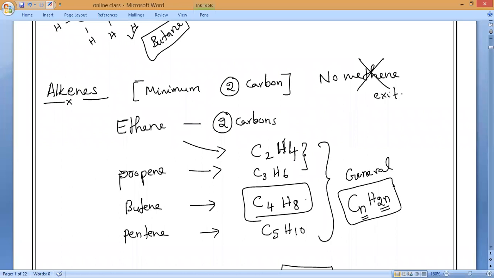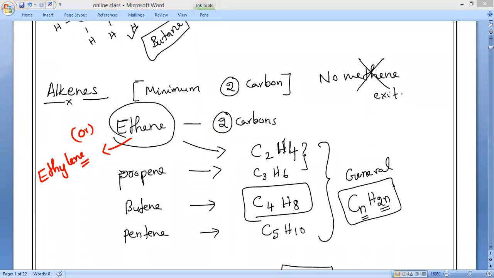The simplest alkene is called ethene. No methane is possible. Also, another name is very, very important. We used to call it ethylene. Is it okay, everyone? Most of the time in the exam, they will ask you with that name only.